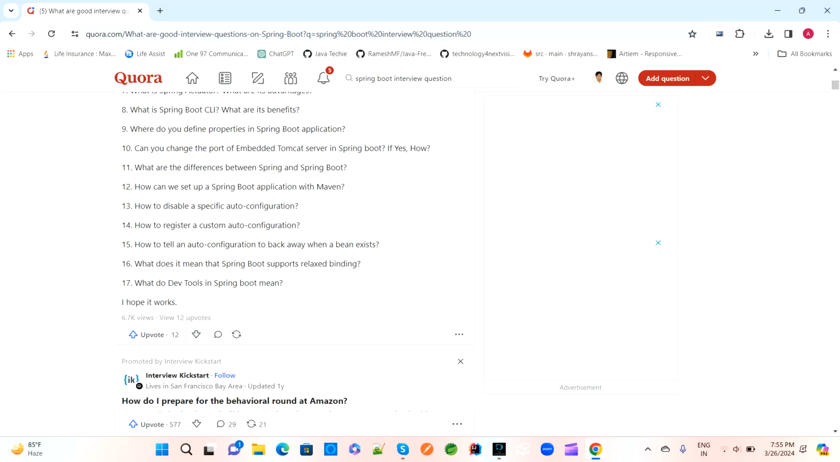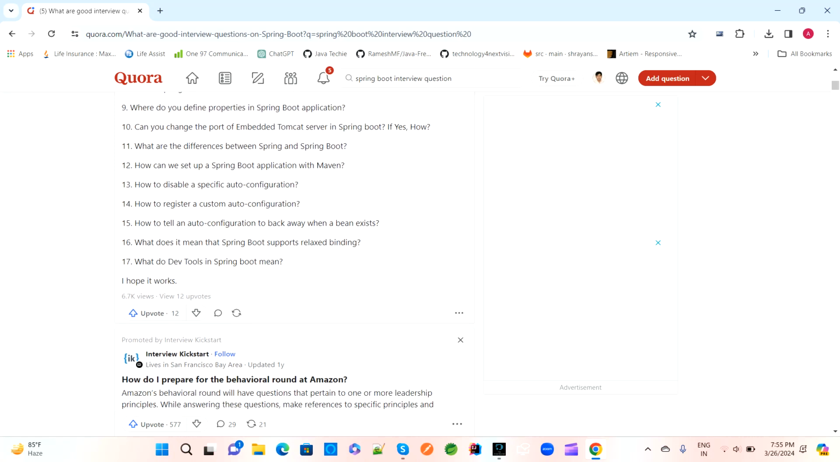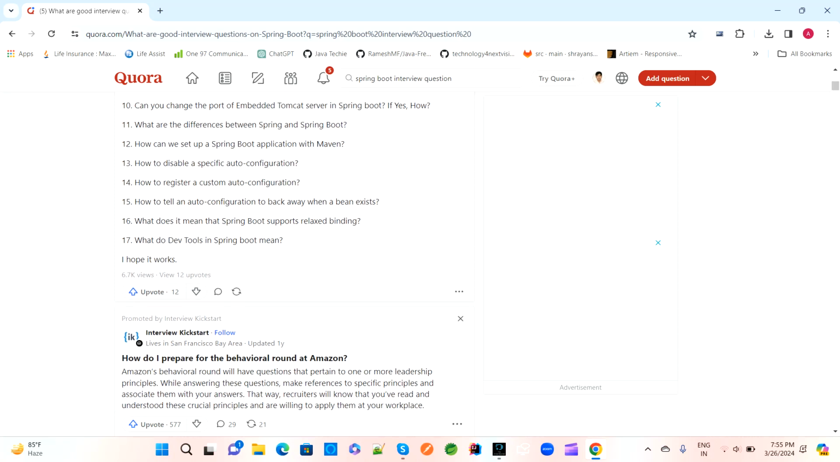Next question is, where do you define the properties? In a Spring Boot application we have properties enabled, so where are we defining these properties? Can we change the port? The next question is, can we change the port of the embedded Tomcat server in Spring Boot? If yes, how can we change this? It's a very important question. And the next question is, what is the difference between Spring and Spring Boot?